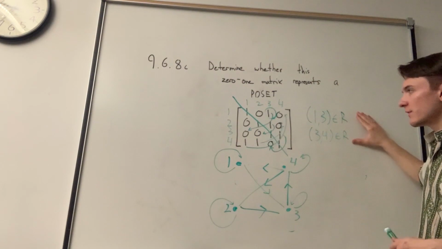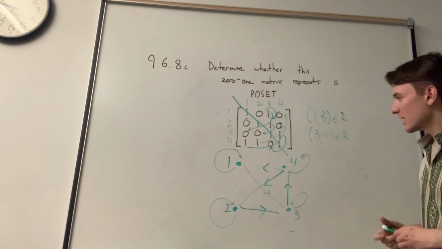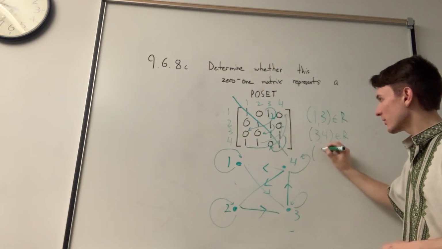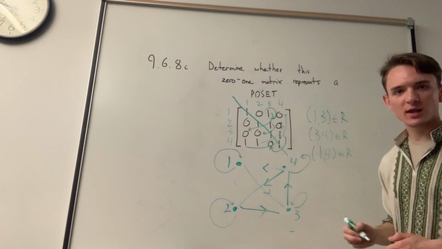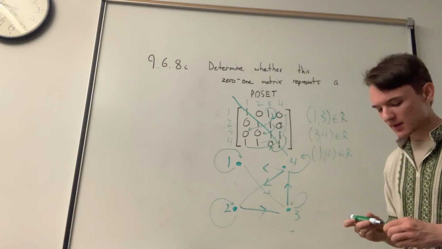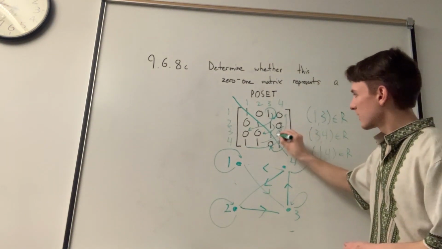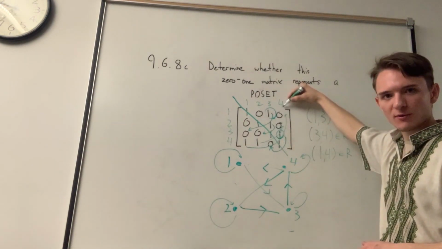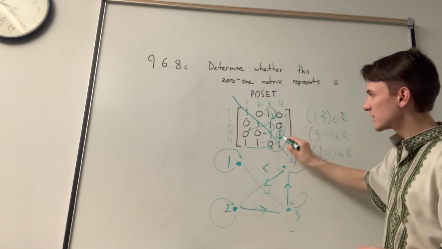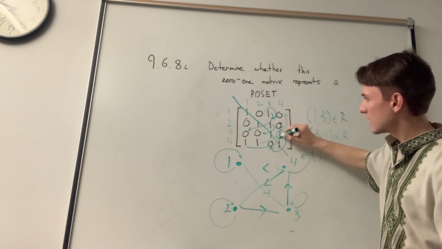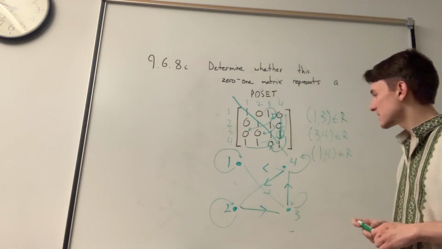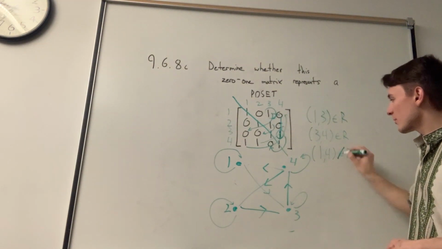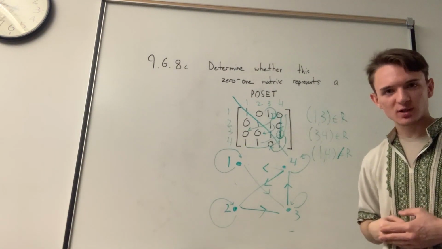So if we have both of these values in our relationship, then that means we should have the value 1, 4 if this relationship is really a poset. However, we do not have a 1, 4. That is to say, this one and this one intersect at a 0, right? And because of that, we say that 1, 4 is not in the relationship.